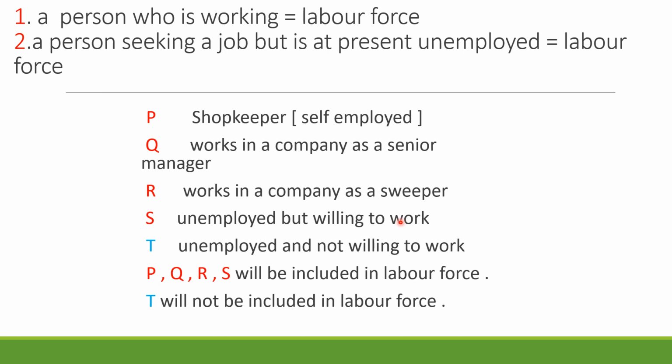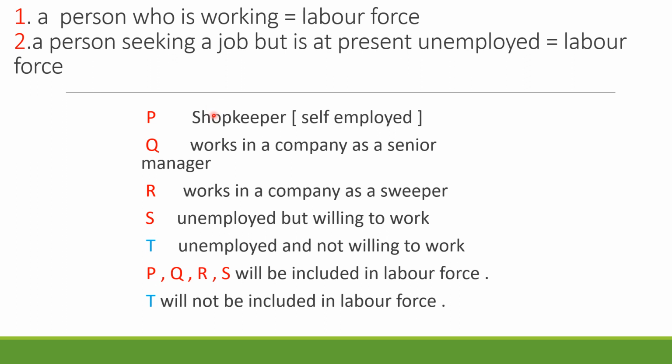but willing to work. Oh my God, if you give him work, he will take the work. He's available for work, he's ready for work, but at present he does not have work, so I'm calling him unemployed. But his intentions are ready to work. And there is another Mr. T who is unemployed, but he's not willing to work. So there is a difference between Mr. S and Mr. T. Mr. S's intention is readiness to work. Mr. T's intention is, no, I don't want to work.